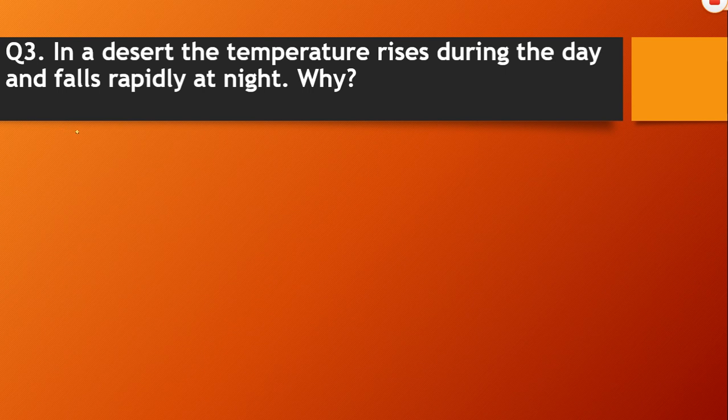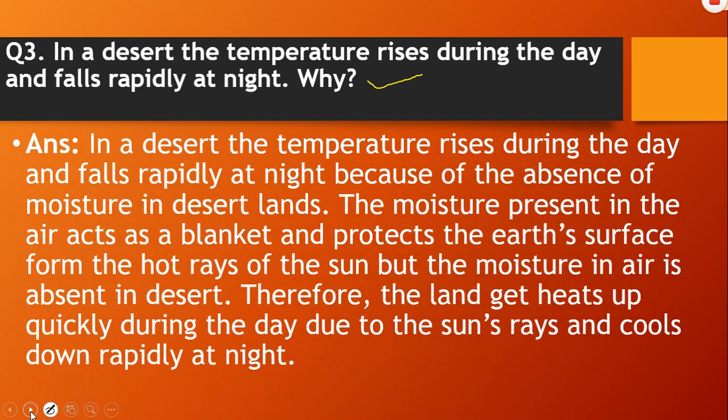Okay. Here is a long answer type question finally. In a desert, the temperature rises during the day and falls rapidly at night. Why? This is an important question. But why? Yes, in a desert, the temperature rises during the day and falls rapidly at night because of the absence of moisture in the desert lands.